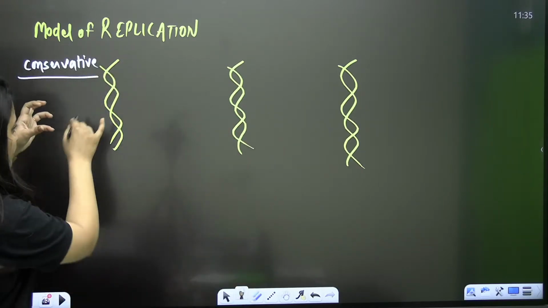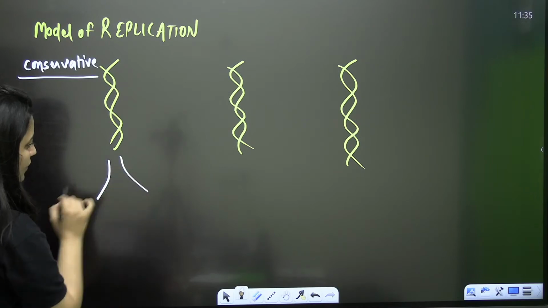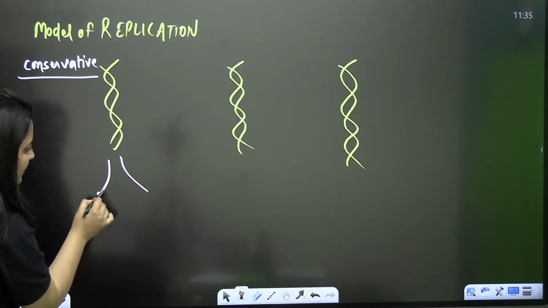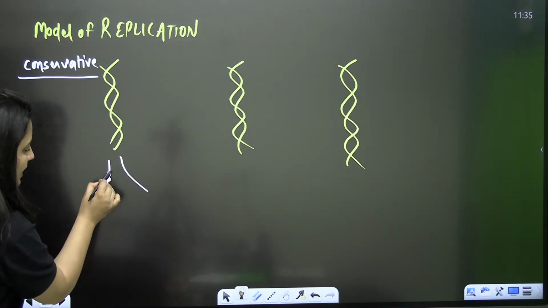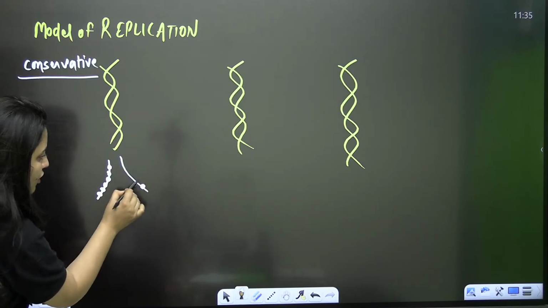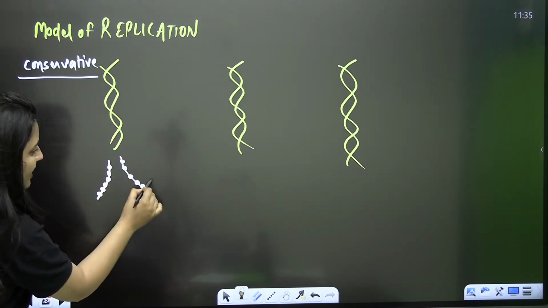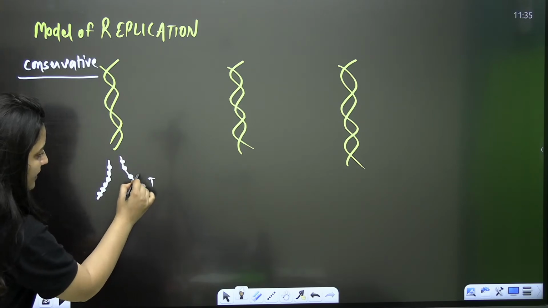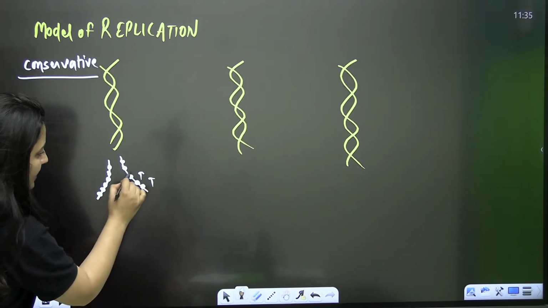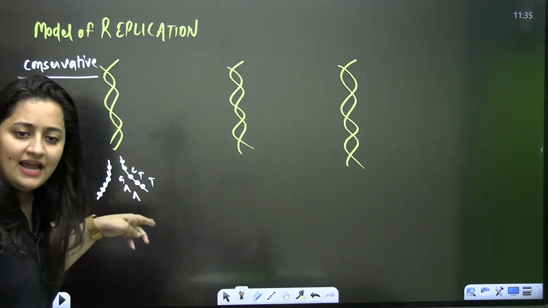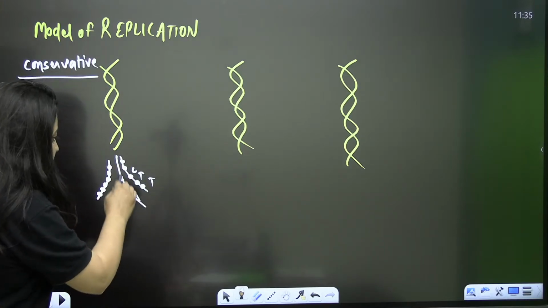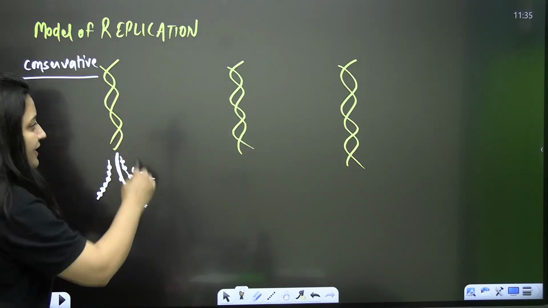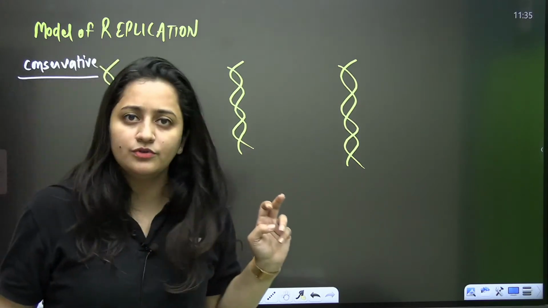If I open up this DNA, there are certain bases present, and they follow the rule of complementarity. So if I have T here, I have to add A. If there is C, G. In that way, we can form a strand complementary to this parental strand.